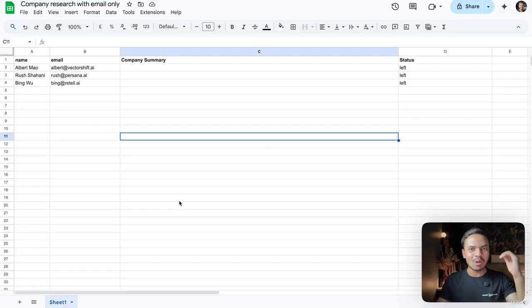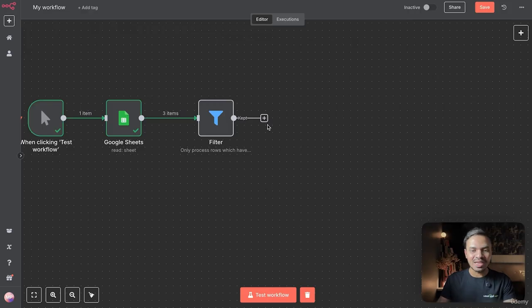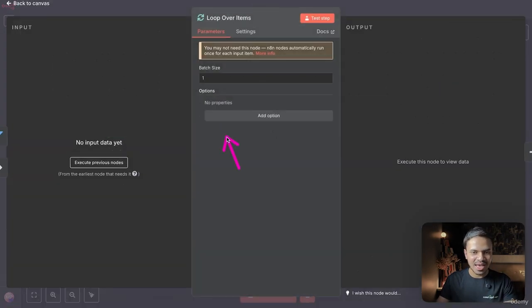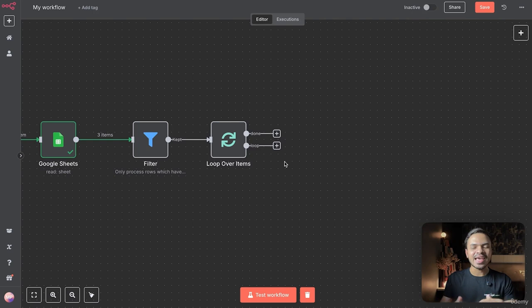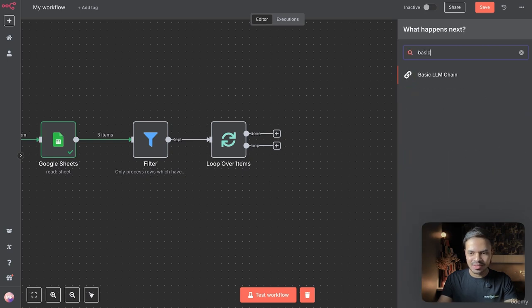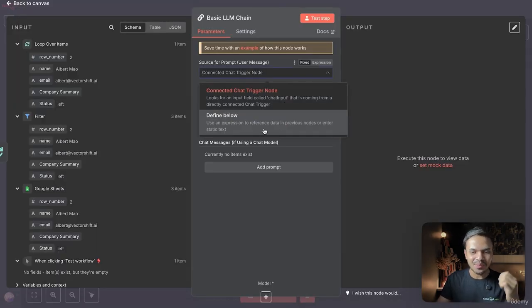But now as we have multiple rows inside our Google Sheet, we will introduce loop. Loop basically means it will perform deep company research for one row at a time. So yeah, you can see the batch size here is 1. And now for the LLM, we want to use Perplexity Deep Research. Click on loop and then search for basic LLM. For the prompt, we want to define it below.